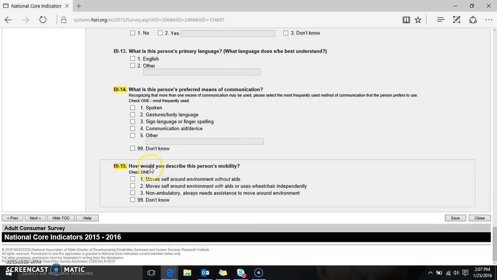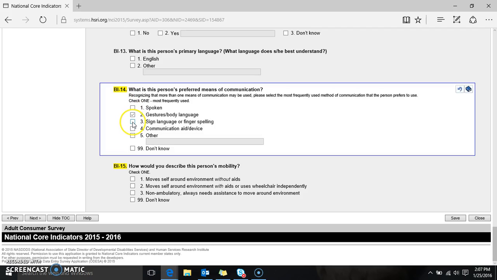We ask about the person's primary language, preferred means of communication, and just a note here that we do recognize that most people will use more than one communication style, but we're looking for whatever is the most frequently used preferred means of communication. And then how you describe the person's mobility, so the person moves without aids, has some assistance, so uses aids sometimes, or uses a wheelchair independently, for example, or that the person is non-ambulatory.